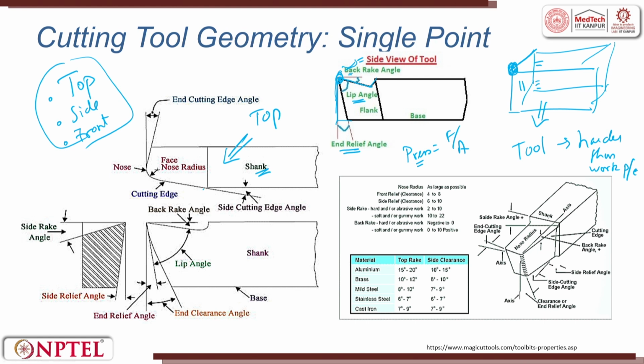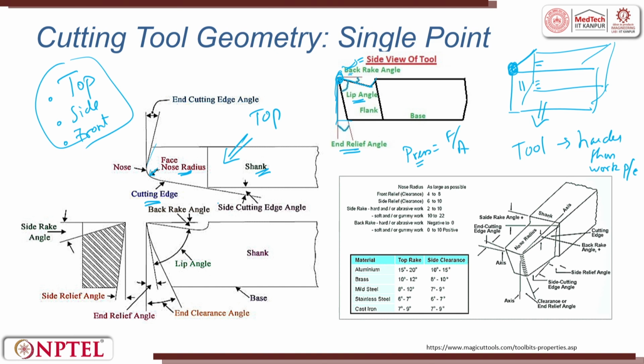see there is a cutting edge and there is an end cutting edge. This cutting edge will be in contact with the workpiece as and when the feed rate is moving. Between the shank and the tip, the tip is converted into a nose radius, because a tip which is there over a period of time gets blunt. So, I am making a radius so that I have a larger area through which the tool comes in contact with the workpiece. So, you have a nose radius and then you have a cutting edge.